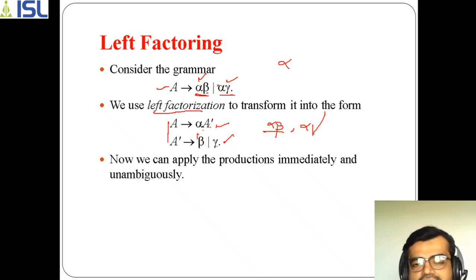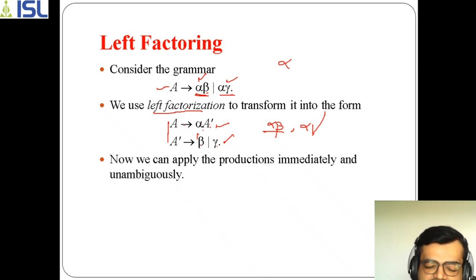So if there is not a backtracking process, and it directly selects alpha beta by just taking the first value into consideration, then you won't get the desired value. If you want alpha gamma but you have taken alpha beta. So in order to solve this problem, they are using the process of left factorization. Because of that, you can apply the productions very easily and immediately, because there is no confusion, no ambiguity, or simply you can say that it is unambiguous. So this is how the left factoring, or left factorization, process works.